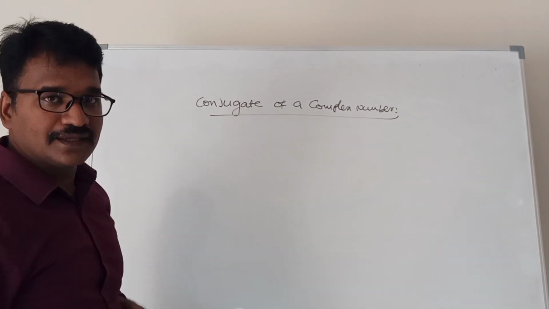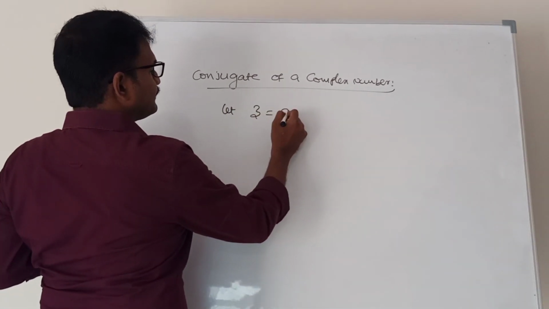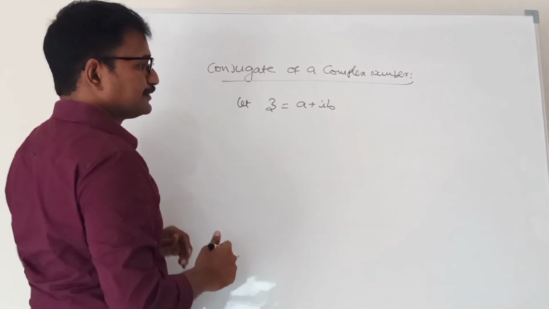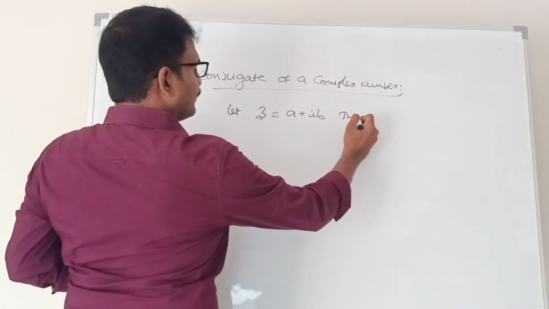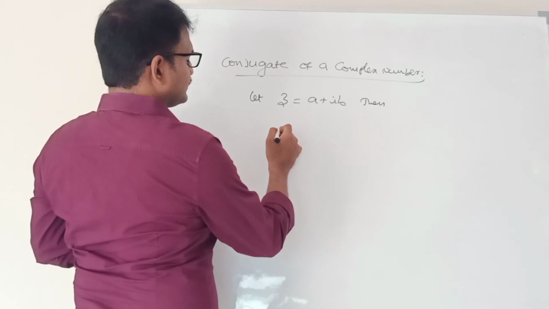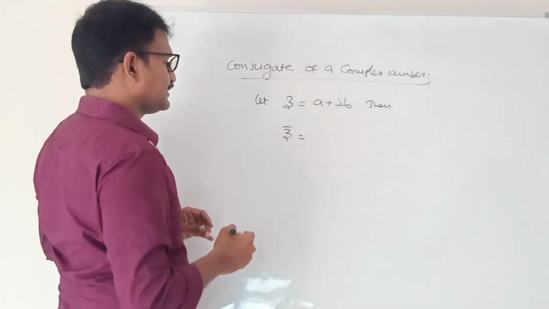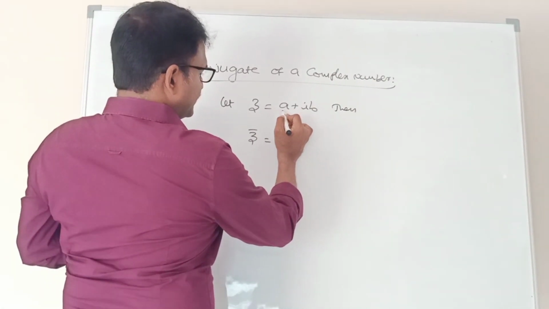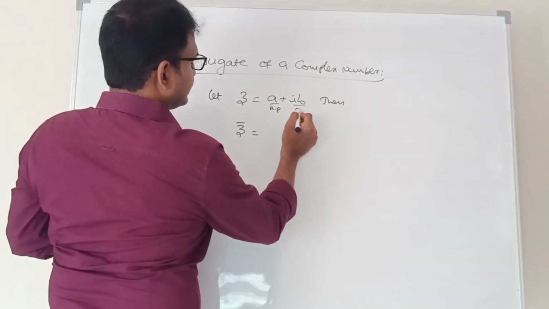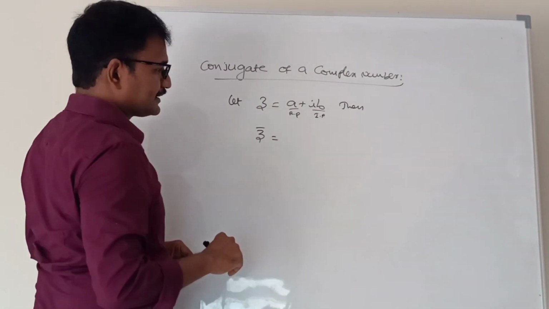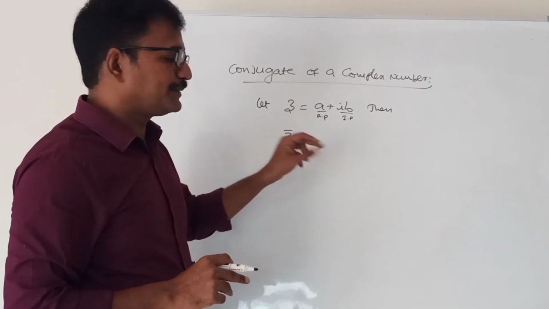Conjugate of a complex number. Let Z is equal to A plus iB. We denote the conjugate of a complex number with Z bar. What is the conjugate? Between the real part and the imaginary part, if you have plus, you should replace it with minus. If you have minus, you should replace it with plus.